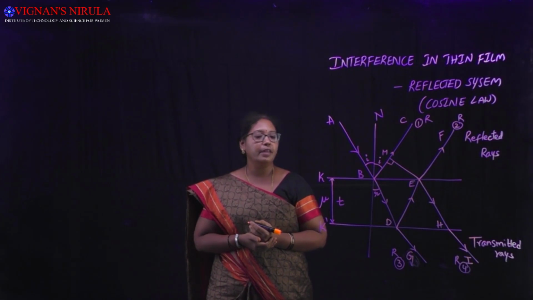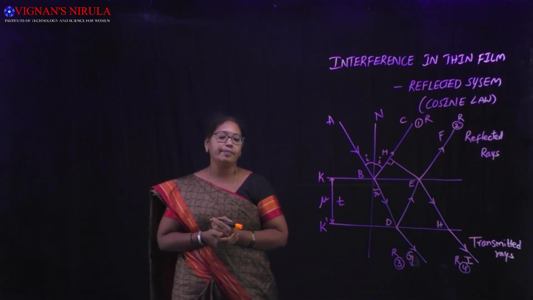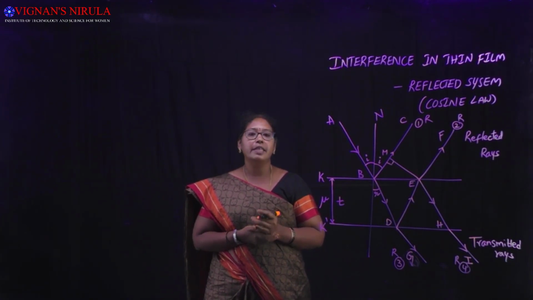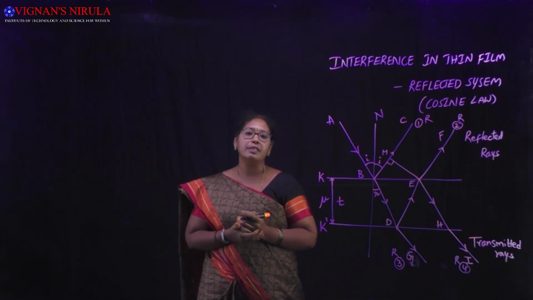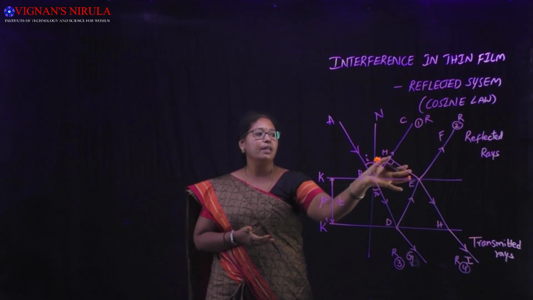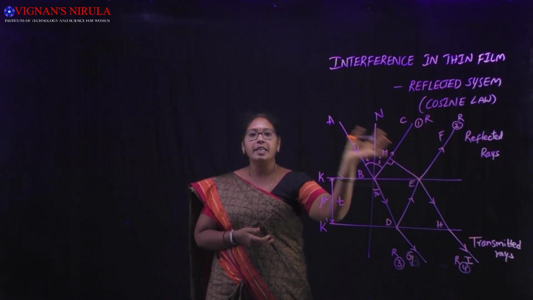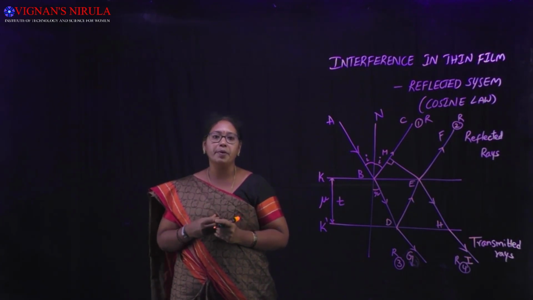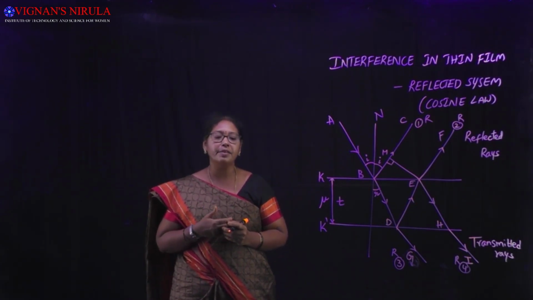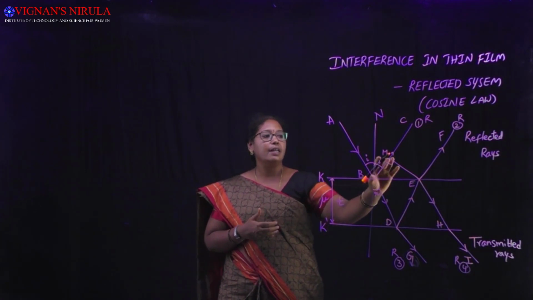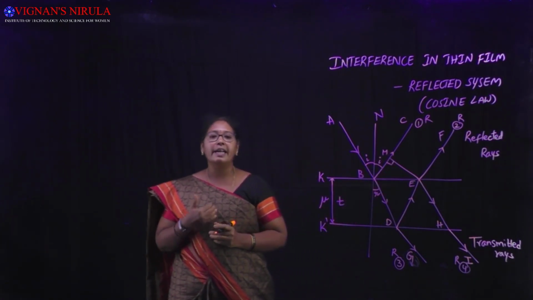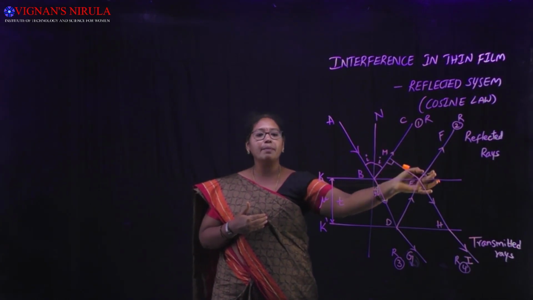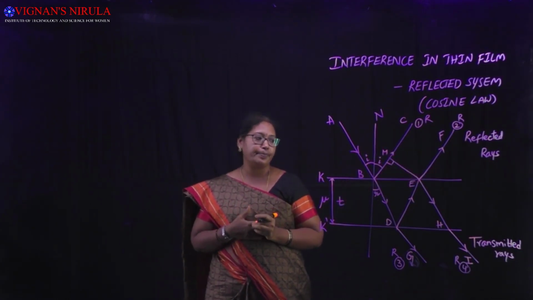If the length BM is not there, we can see both the reflected rays seem to emerge from the same point, meaning these two rays seem to originate from the same point. So when they superimpose, we may get a constructive interference. BM is nothing but the additional distance covered by ray 1 when compared to ray 2 in air.